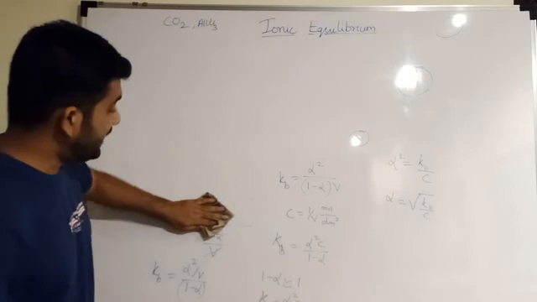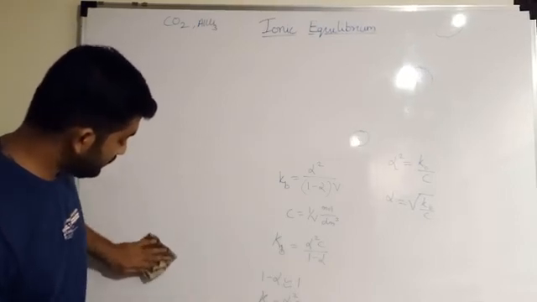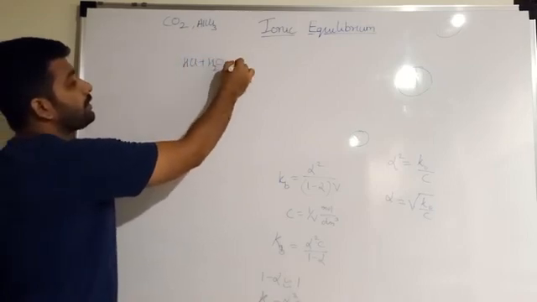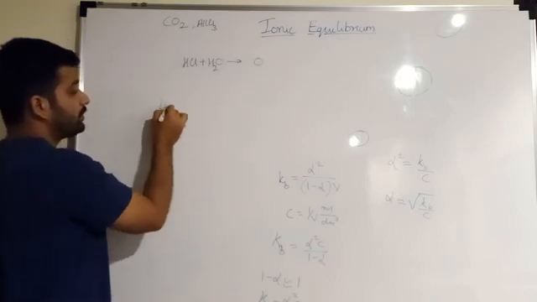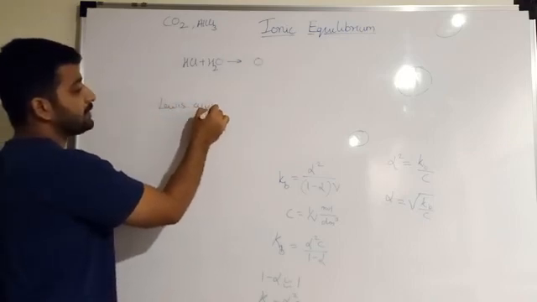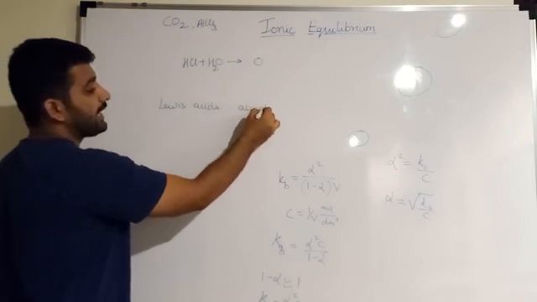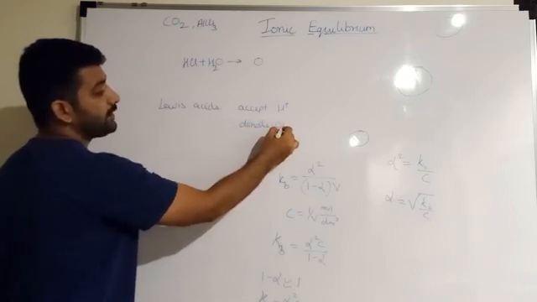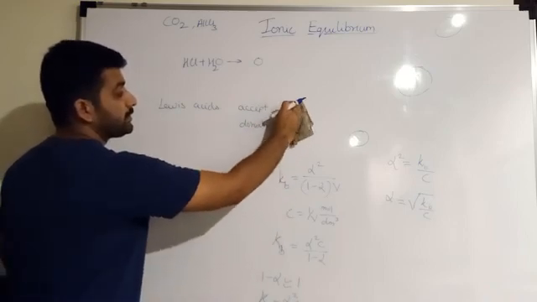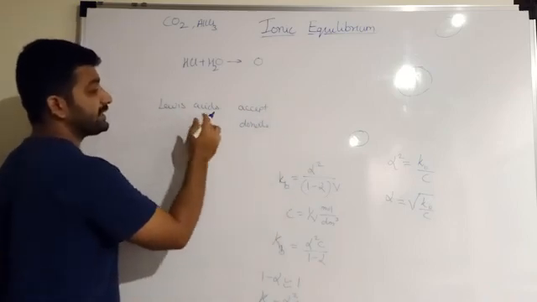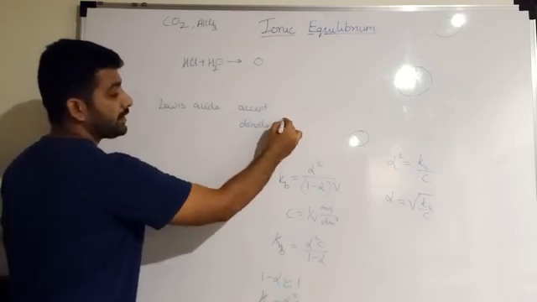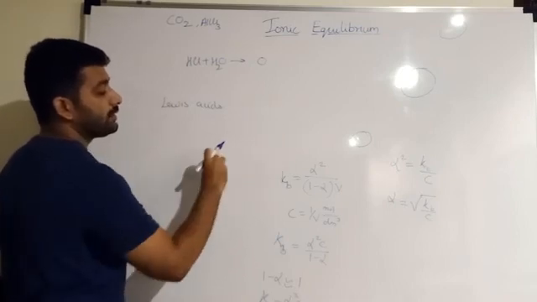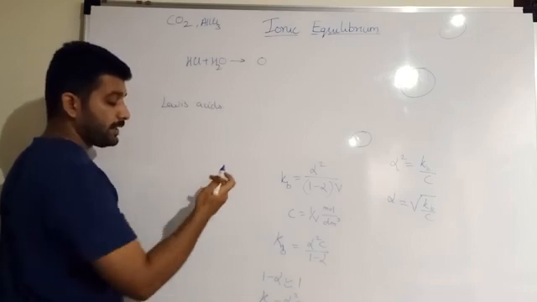When I add HCl to water, oxygen, as we all know, Lewis acids are those which accept electrons, and bases are those which donate electrons. Let me clear that part.